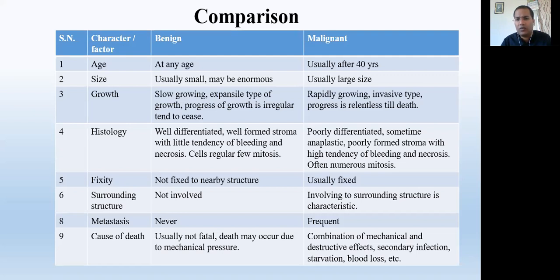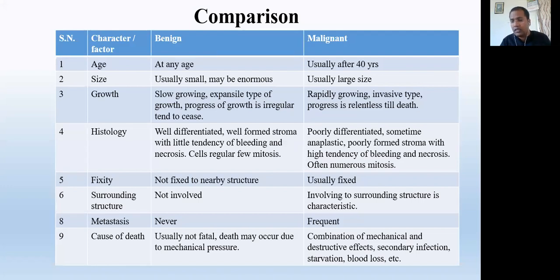This means that mitosis type of division is there, but it is regulated. It is not unregulated. While on the other hand, the malignant tumor is usually undifferentiated or very poorly differentiated. Sometimes it becomes anaplastic, means no differentiation is there. Only the cells are there. You cannot identify which type of cells are there.